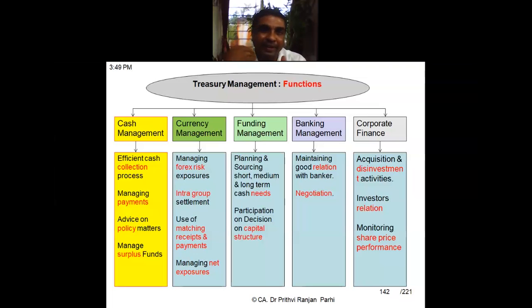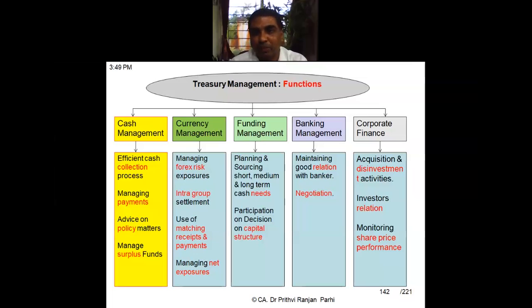And coming to the area of corporate finance, it deals with acquisition and disinvestment activities. If the business house wants to acquire some other businesses or to disinvest some other activities, that comes under corporate finance management. And investor relationship management is also one more area under corporate finance.